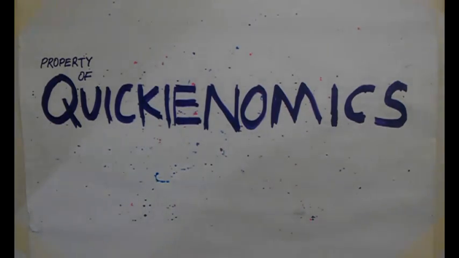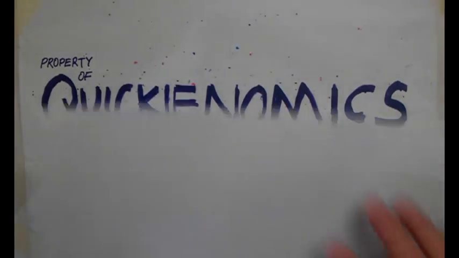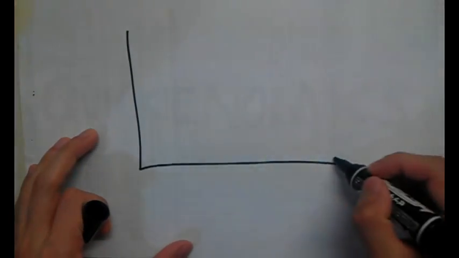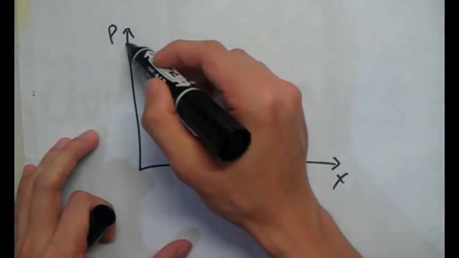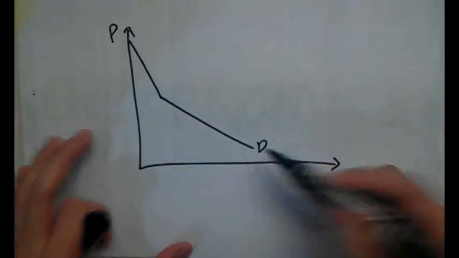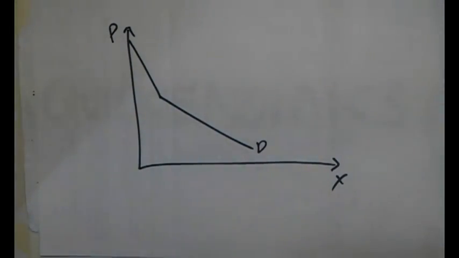Okay. So part A asks us to describe the demand facing the monopolist. So I can tell you that the demand curve is going to look like this. This is X, this is price. The demand curve is going to look like this. That's the demand facing the monopolist. How do I know? Now I'll tell you how. First, we're going to break down the demand into two parts, one for type A customers, the other for type B customers.